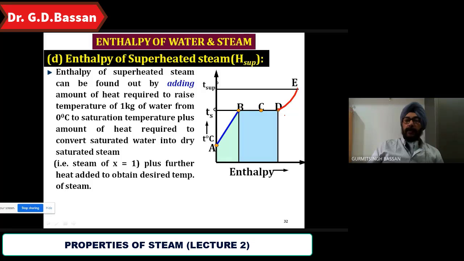So we want to find out what should be this much enthalpy. So this is HF, it will come up to here, this is Hg, it will come up to D, and the upper part will come here. So what should be the equation for this? It is HF plus HFG plus heat required to raise the temperature from D to E.